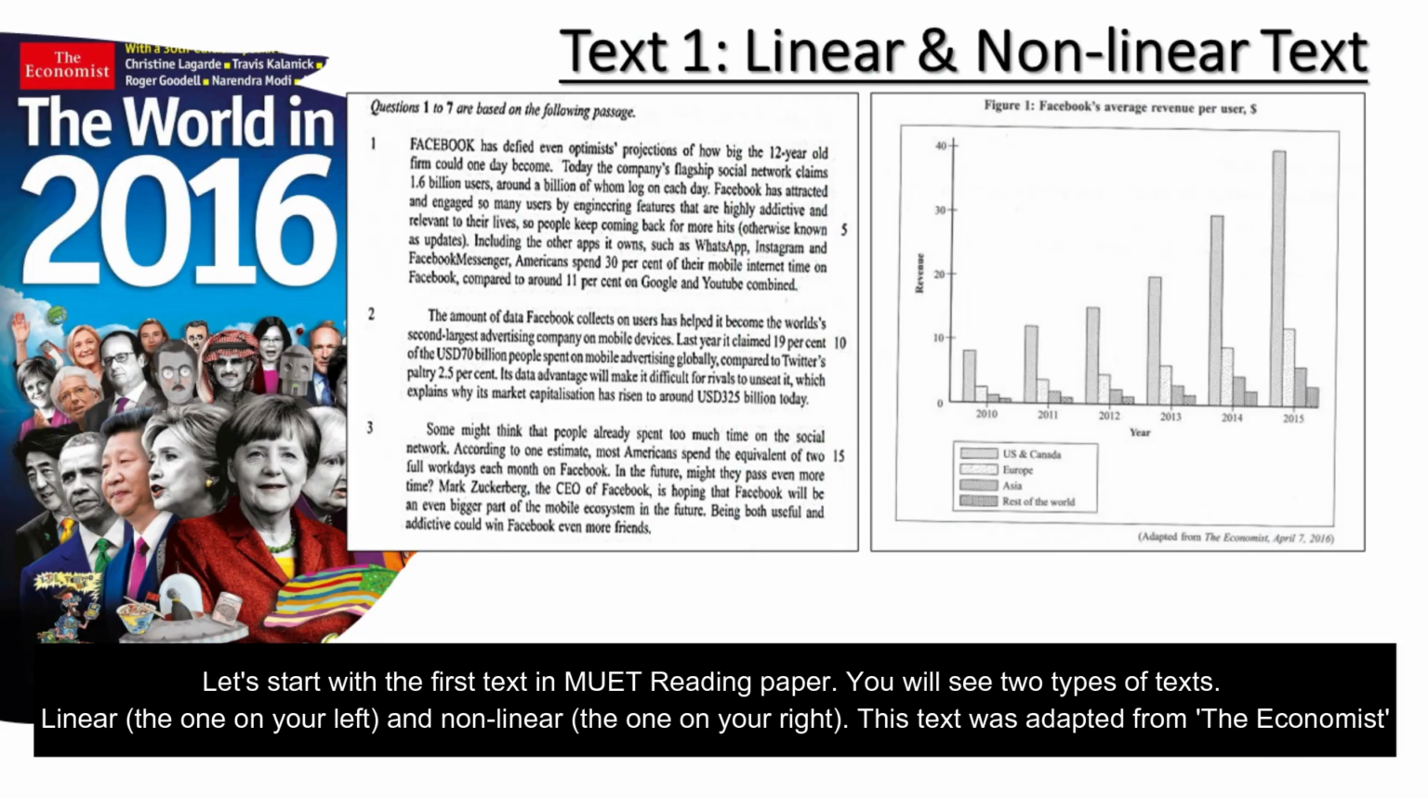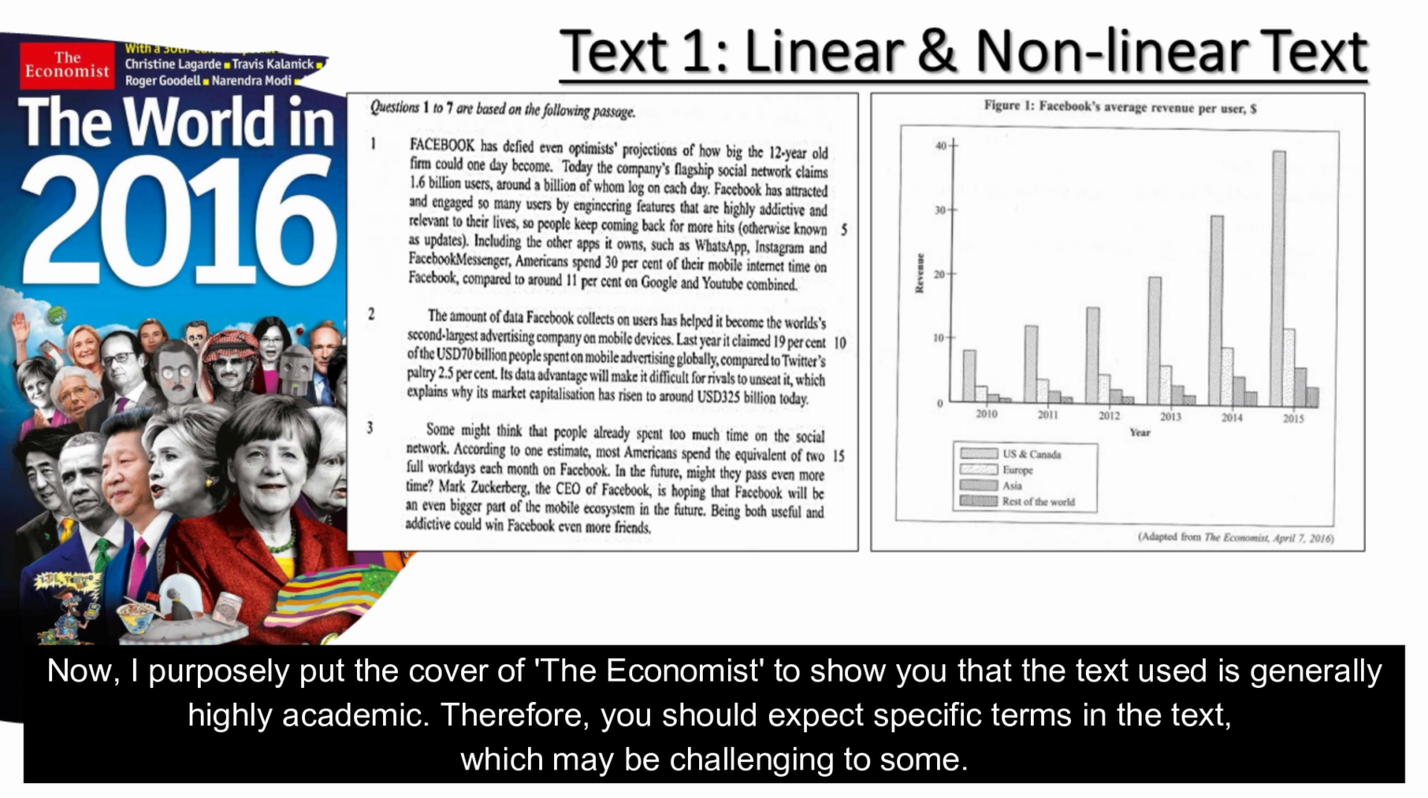Let's start with the first text in MUET reading paper. You will see two types of text: linear, the one on your left, and non-linear, the one on your right. This text was adapted from The Economist. Now, I purposely put the cover of The Economist to show you that the text used is generally highly academic. Therefore, you should expect specific terms in the text, which may be challenging to some.